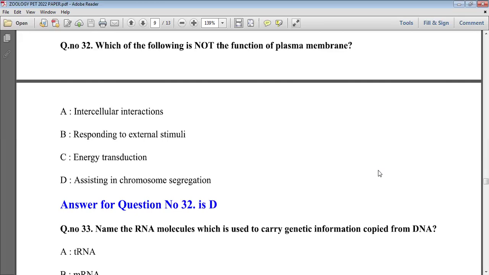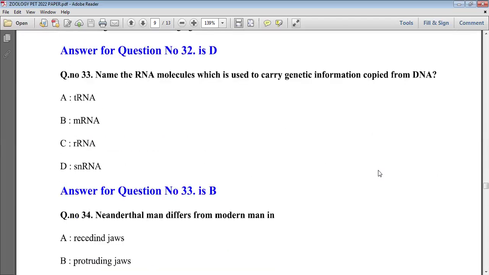Plasma membrane is not involved in chromosome segregation. Chromosome segregation is a function performed at the time of cell division. And for cell division, genetic material is involved, centromere is involved, centriole is involved, but not the plasma membrane. So option D will be the correct answer.